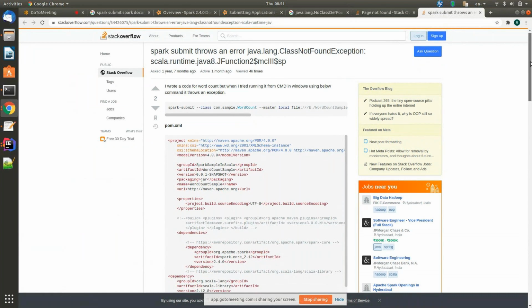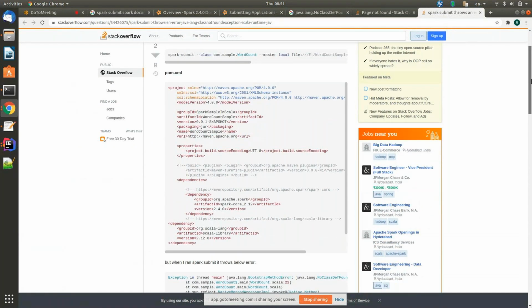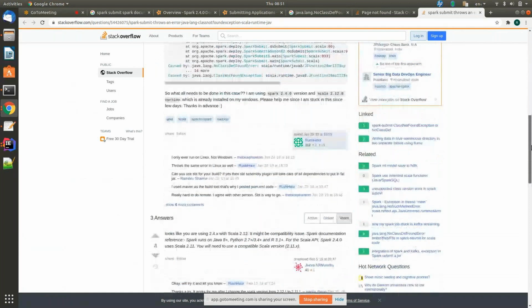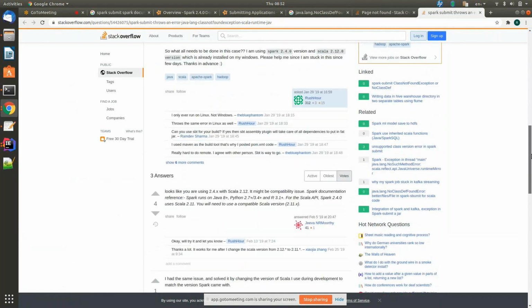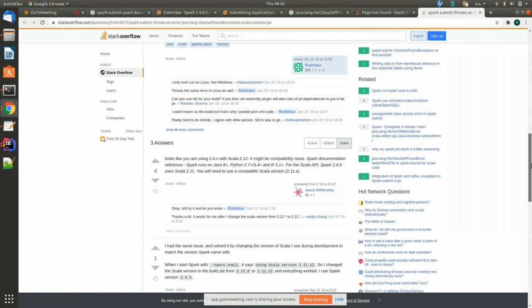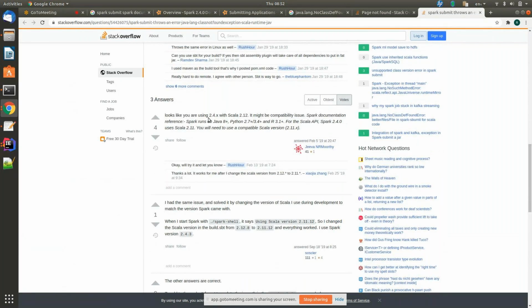What is the solution there? Changing the version, I think. Look, you are using Spark 2.4.x with Scala 2.12. Spark documentation says Spark runs on Java 8, Python, and Scala 2.11. Looks like you are using Java 11. It's a compatibility issue only.